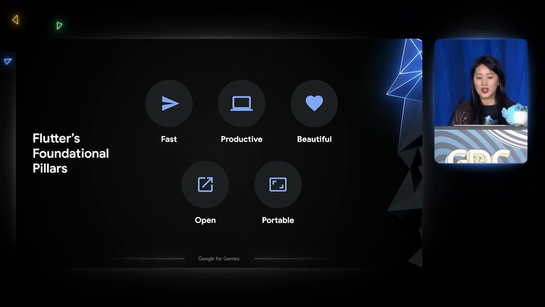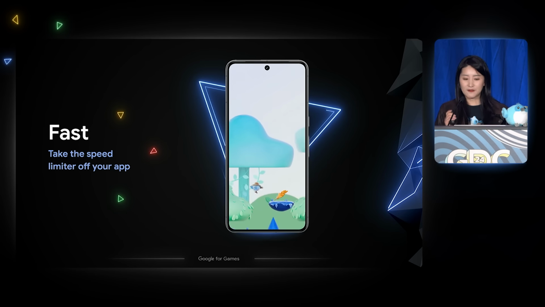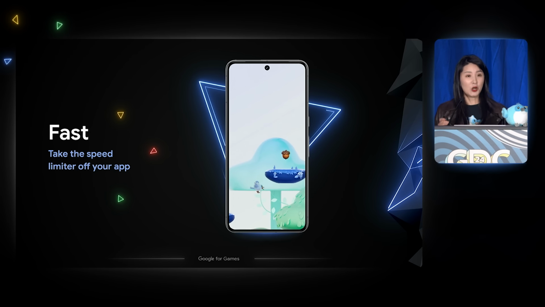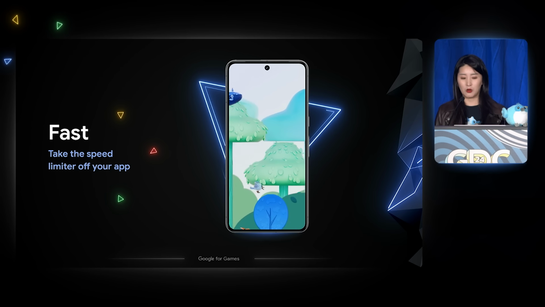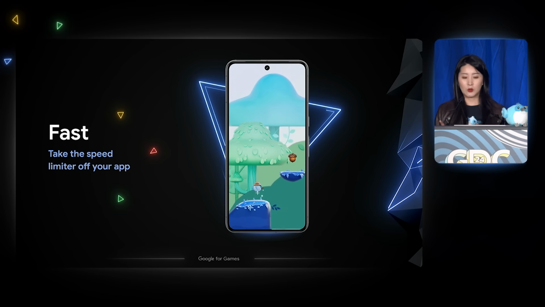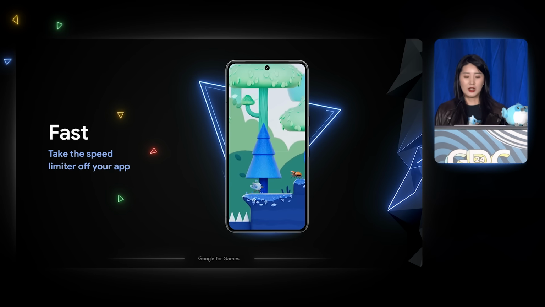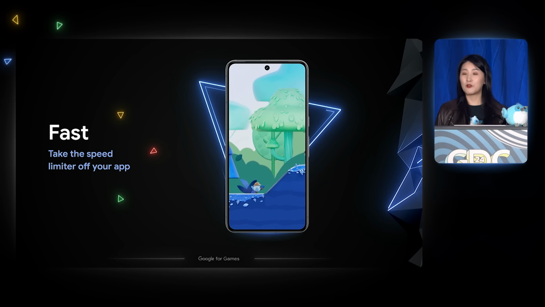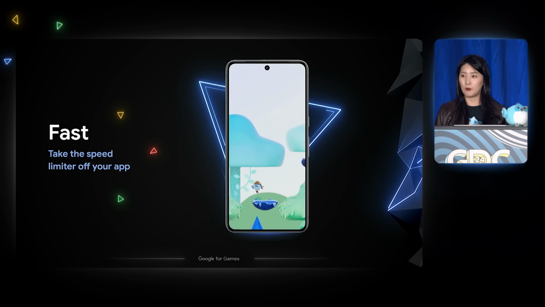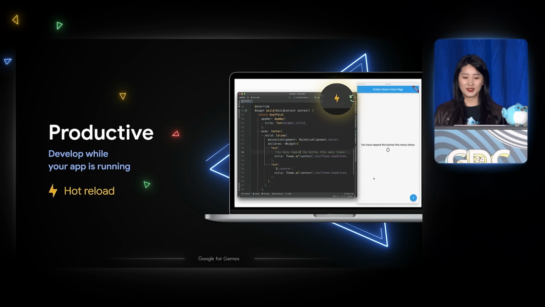And that vision is really built on 5 core pillars. Let's double-click into each one of these a bit further. First, Flutter is fast. In fact, Flutter code is compiled to native machine code. So your finished application or game doesn't go through a virtual machine or a JavaScript interpreter. Flutter provides 60 FPS performance or 120 FPS performance on capable devices.